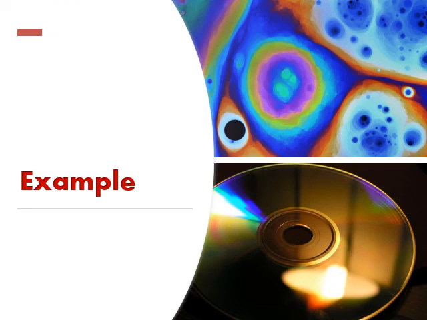So in this particular video we have seen what is the interference of light. How can we get interference of light? The answer is Young's double slit experiment. Next we have seen what are the types of interference and ultimately examples.